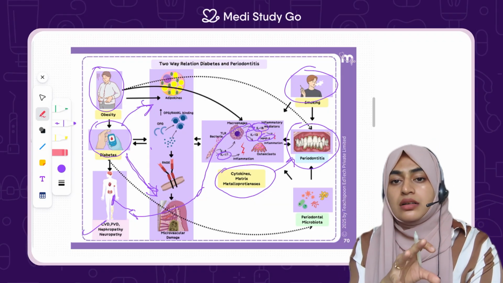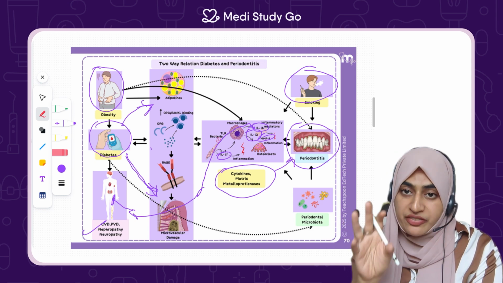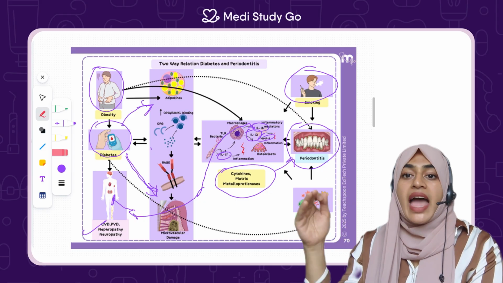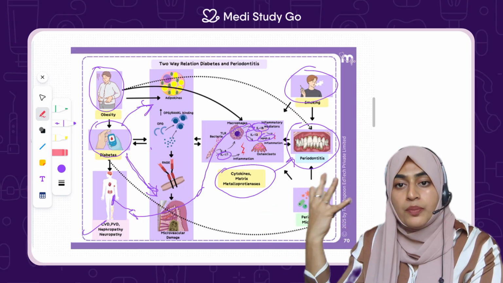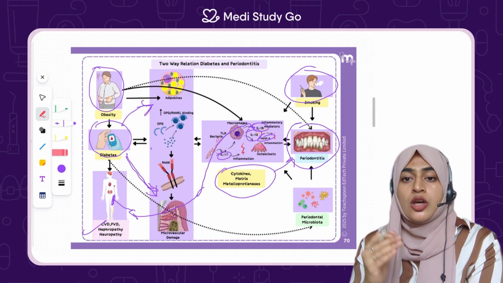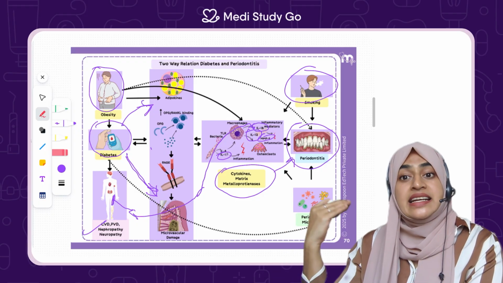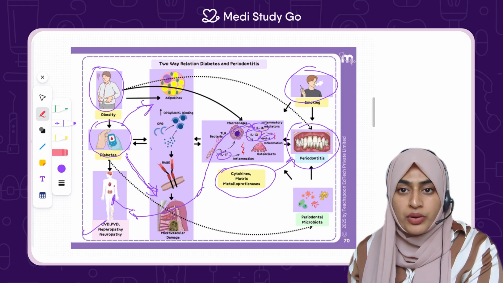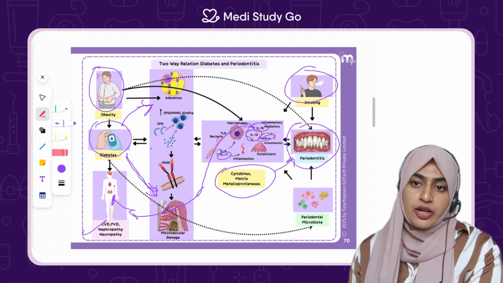Now when there is diabetes, RANKL is increased, and OPG, that is the protein from the osteoblast, is decreased because it gets attached to this. So the formation of the bone is reduced and there is increased destruction of the bone. That leads to alveolar bone defects or bone degeneration in these cases.